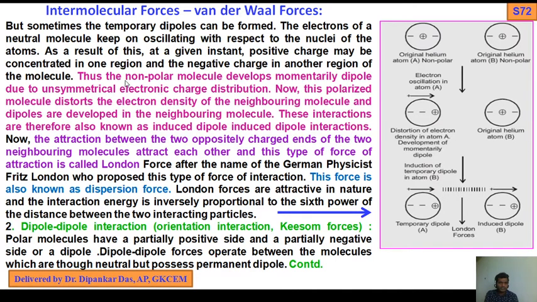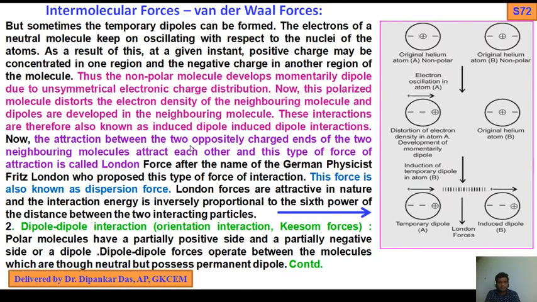These interactions are therefore also known as induced dipole interactions. Again, thus the non-polar molecule develops a momentary dipole due to unsymmetrical electronic charge distribution. Now this polarized molecule distorts the electron density of the neighboring molecules and develops dipoles in the neighboring or adjacent molecules. These interactions are therefore also known as induced dipole interactions.